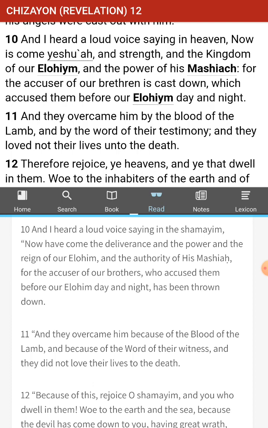All right, verse 10. And I heard a loud voice saying in the Shemaim, now have come the deliverance and the power and the reign of our Elohim and the authority of his Mashiach. For the accuser of our brothers, who accused them before Elohim day and night, has been thrown down. Okay, so